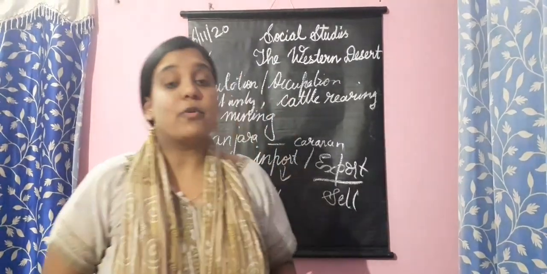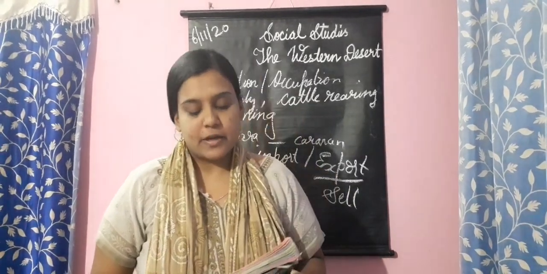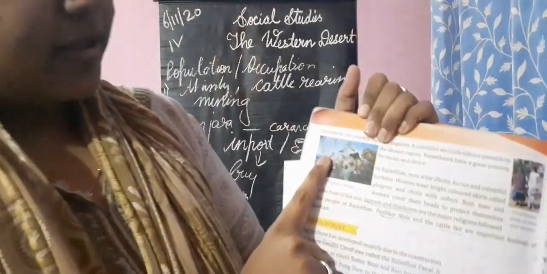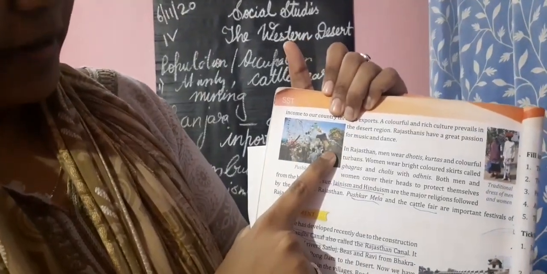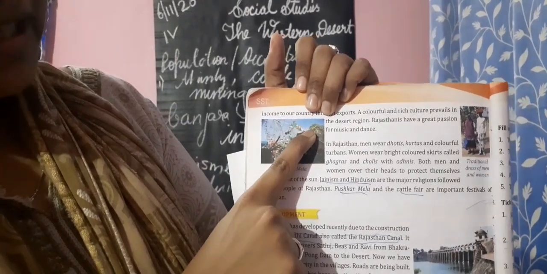And what I said about the fair, Mela, exhibition, right? Pushkar Mela and Cattle Fair are important festivals of Rajasthan. You can see this Pushkar Mela here. See here, you can see a giant wheel. Camels are riding everywhere. You can see many games in the picture also. At the Cattle Fair, they keep the cattle in one place and they sell them.